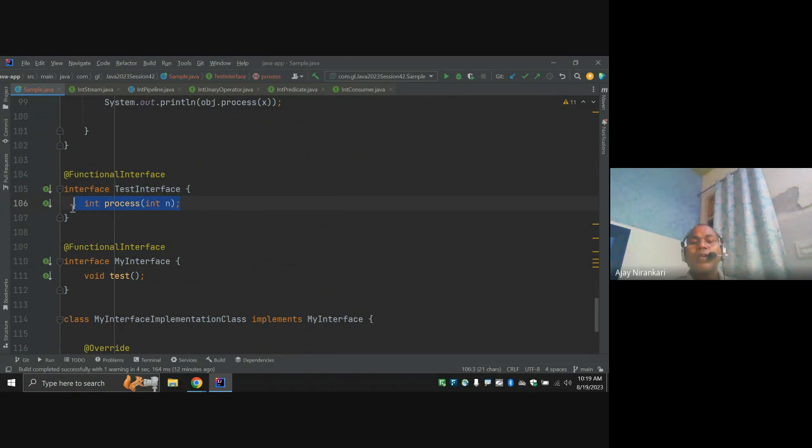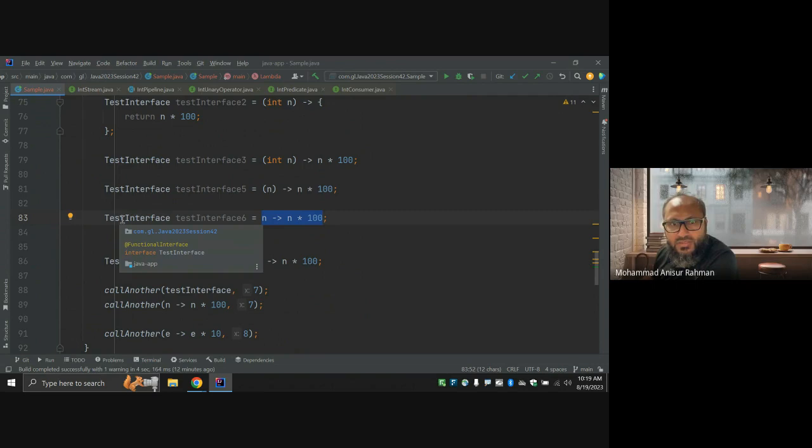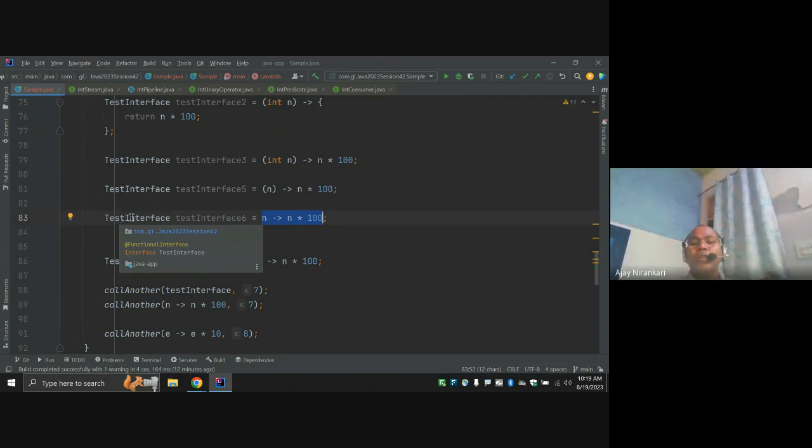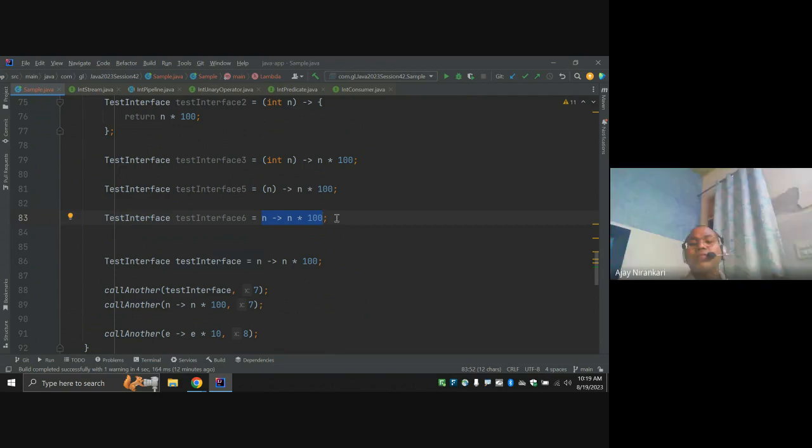I am going to the definition of this method, right? So the single abstract method definition, where does the compiler find it from? From the left hand side. So due to that, please be aware, whenever you are writing a Lambda expression, you cannot use the var keyword in assigning the implementation.